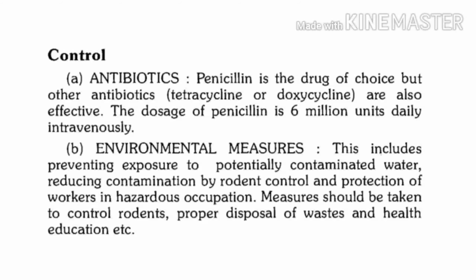For chemoprophylaxis, we can use doxycycline. Again, it is 200 milligram doxycycline, given as a single dose once a week. So for treatment, daily doses are required, whereas for chemoprophylaxis, it is just administered weekly. Now, in rodent control, if we want to control all the diseases related to rodents, it is very important to control rodents.